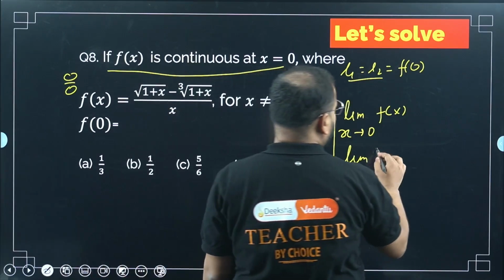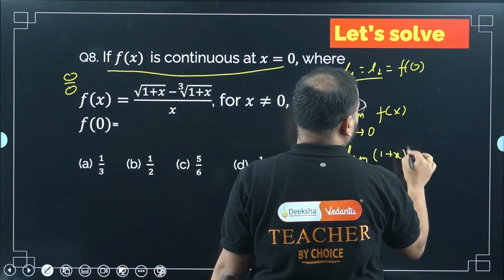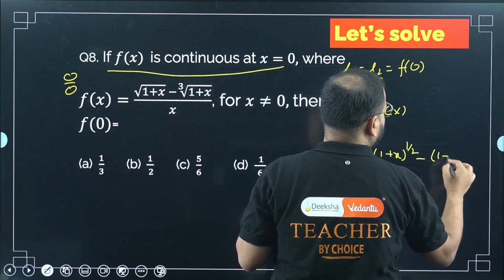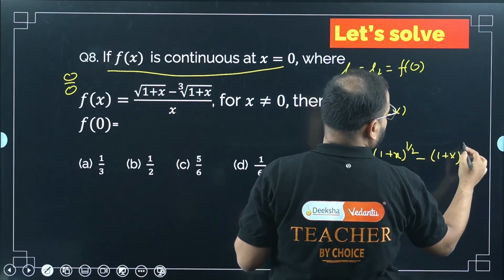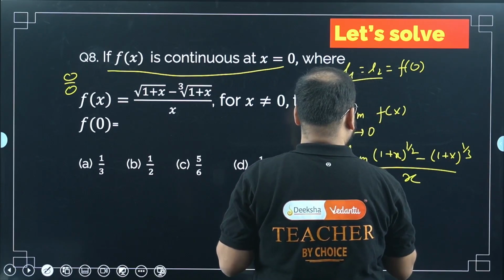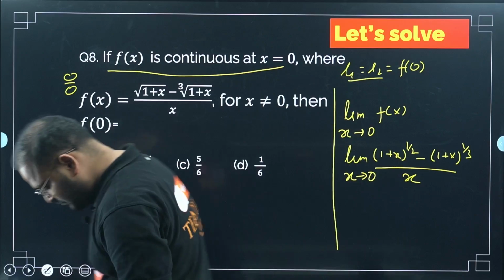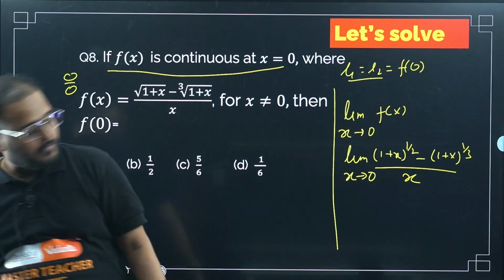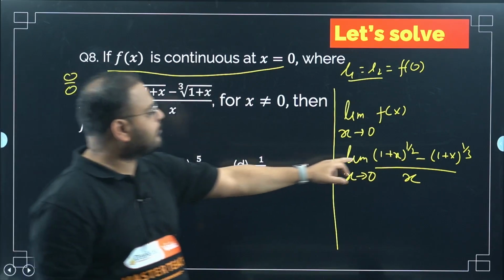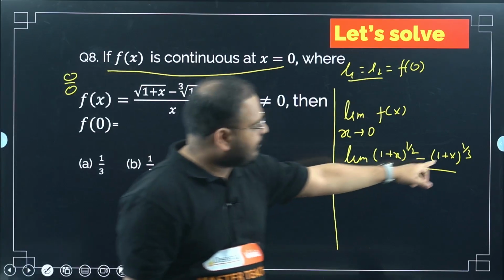Please agree with me, all of you. Limit of (1 plus x)^(1/2) minus (1 plus x)^(1/3), upon x, when x tends to 0. Please understand this. How is this true? Root means power 1 by 2. Cube root means power 1 by 3.